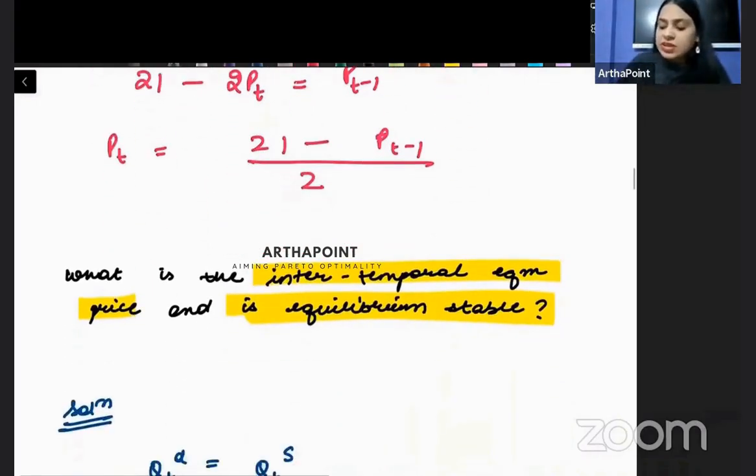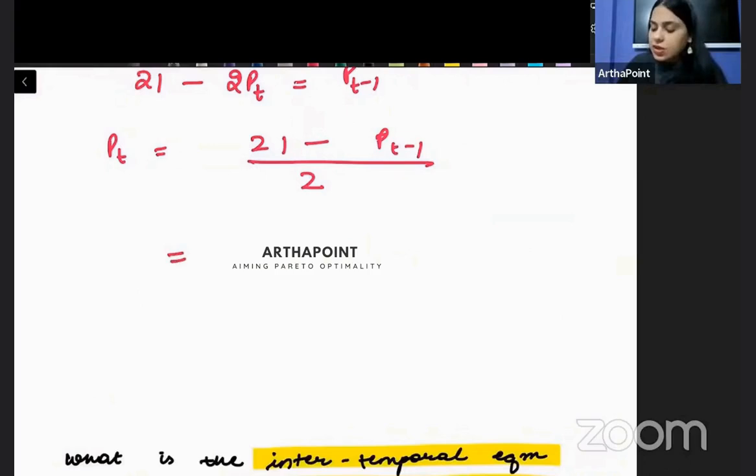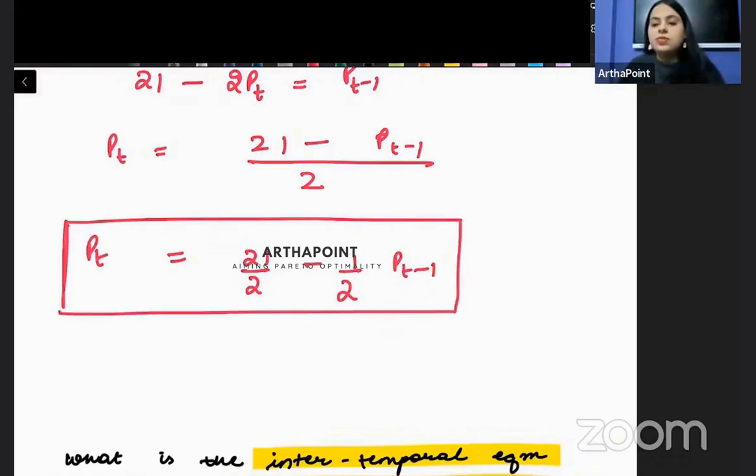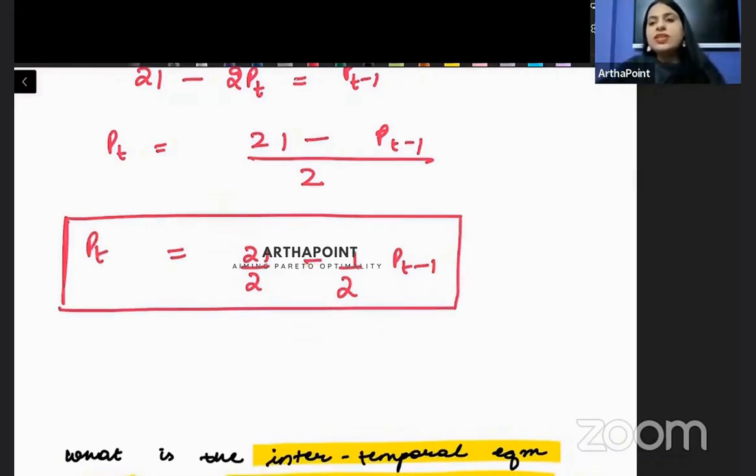ये हो जाएगा pt. So what will be your pt बेटा? क्या वैल्यू आएगी pt की हमारी? You will get 21 by 2 minus half pt minus 1. This will become your difference equation. But what do we have to do? First, let's find a general solution to the difference equation.